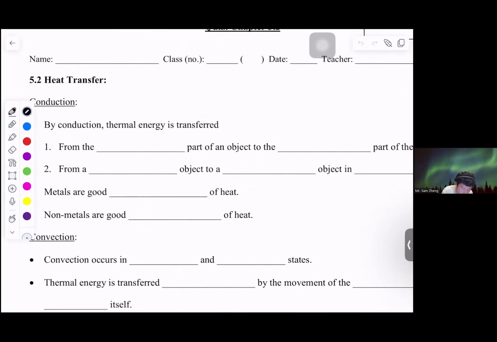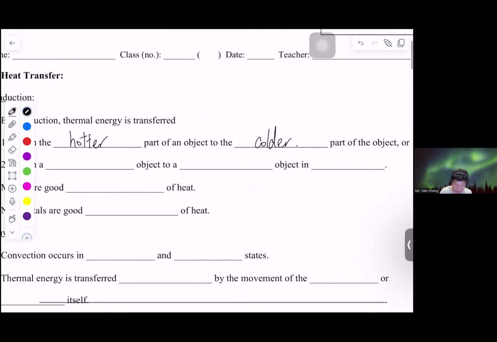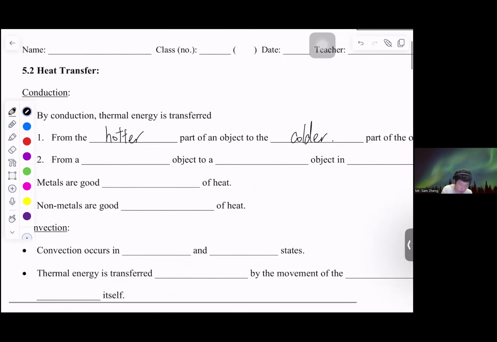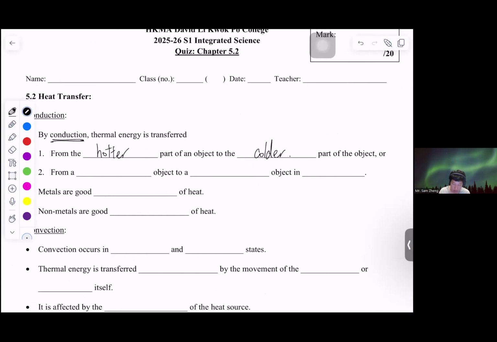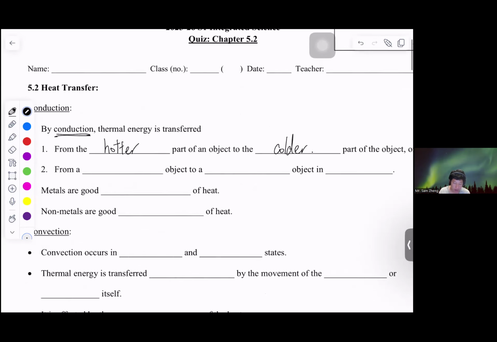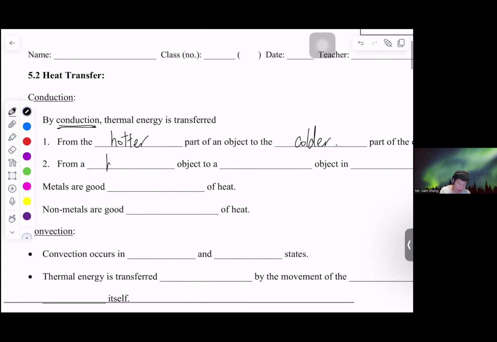It will be from the hotter part to a colder part of the object, which is conduction. So for conduction, it would be from the hotter part of an object to a colder part of an object. Apart from that, it will also be from a hotter object to a colder object.